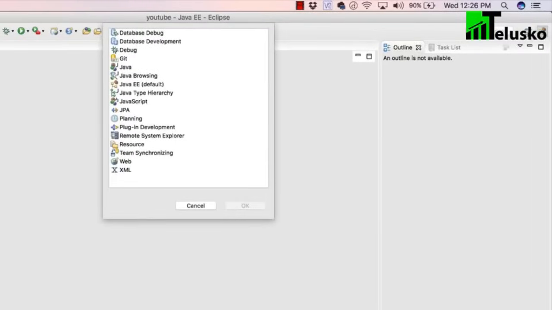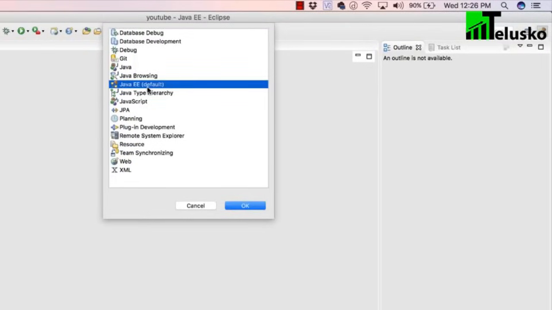So you have to click on this. There will be an option of no server available. Click here. The same thing I can get here: right click, new, and server. Now most of the time, you don't get this server tab here. For that, you have to make sure that you are in the Java EE perspective. If you're not, just click on this perspective button and select Java EE.